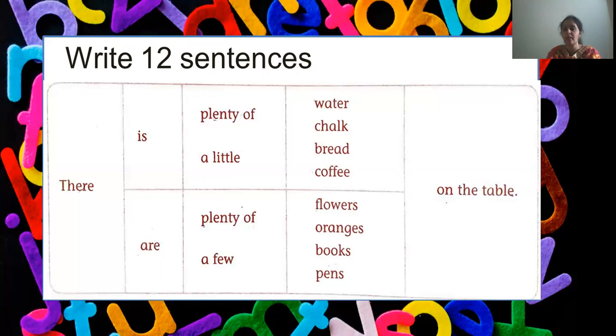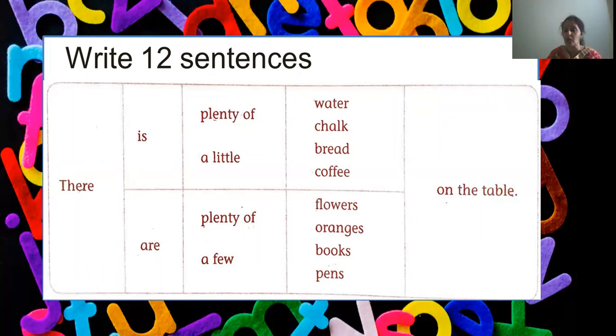And then we have the options of plenty of, a little, plenty of, a few, and we have nouns given in the fourth column. What are the nouns? Water, chalk, bread, coffee, flowers, oranges, books, pens. We have 8 nouns here.